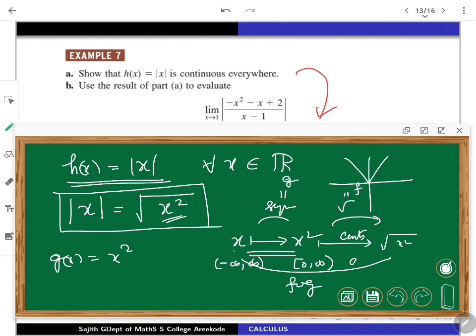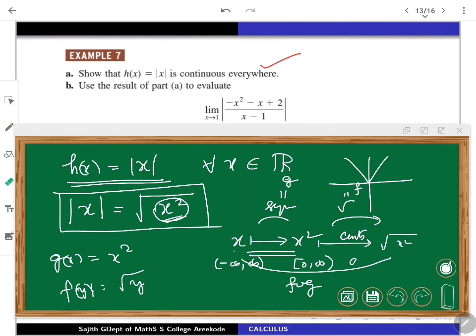Which makes the above theorem give the freedom to say that f composed with g is going to be continuous. So the first function you take like this, the second function you take the square root, that is something like f of y, you are writing it on the appropriate domain as positive square root of y. So the composition makes you say that this function is continuous throughout its domain. But that is one part.